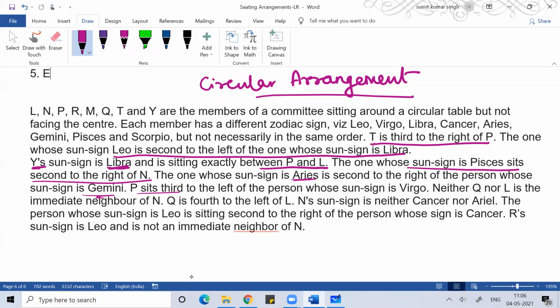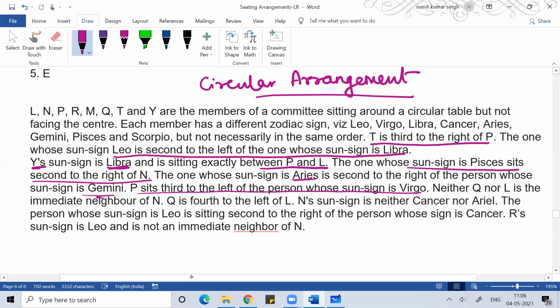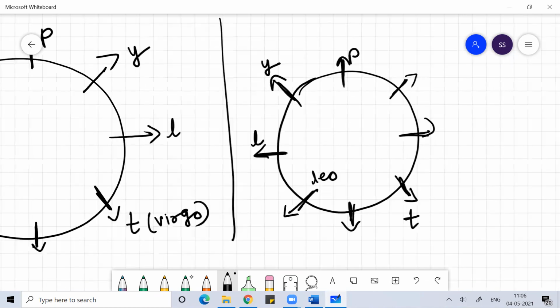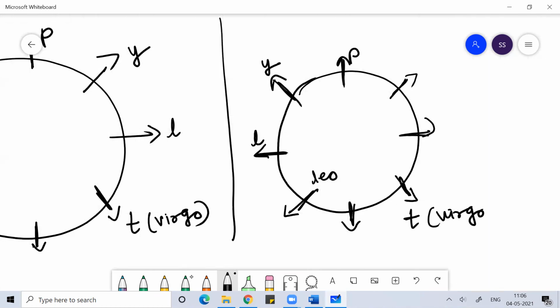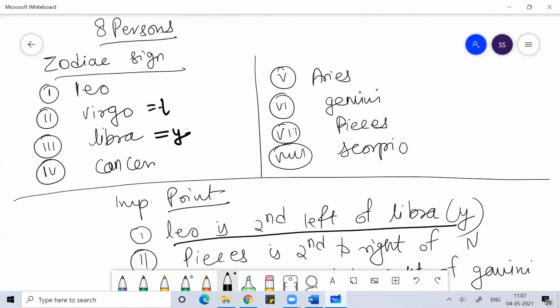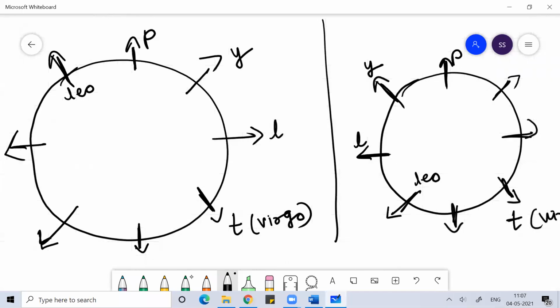P sits third to the left of the person whose sun sign is Virgo. Now I know P. So P sits third to the left of the person whose sun sign is Virgo, which means P's sun sign is Virgo.